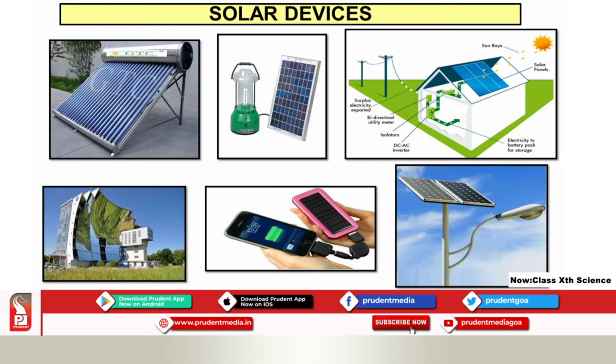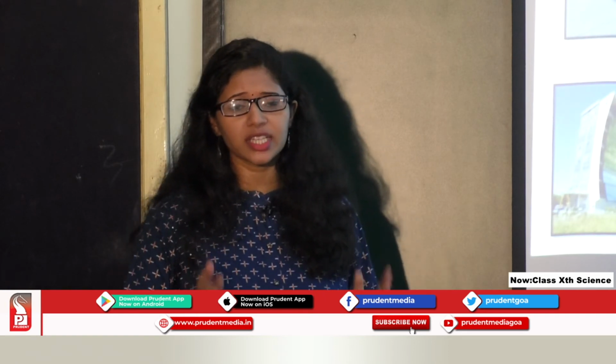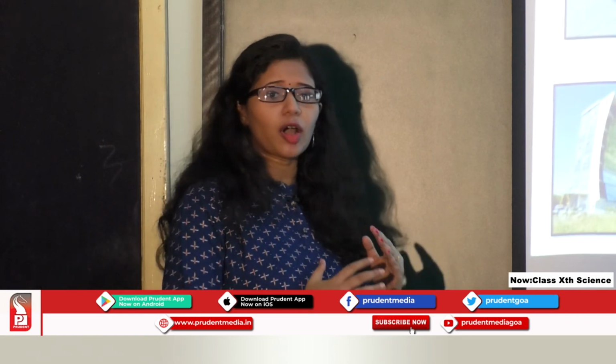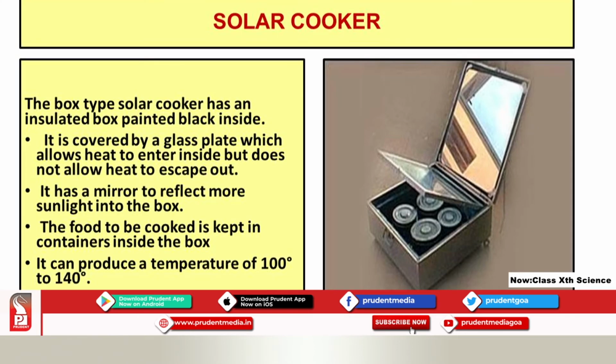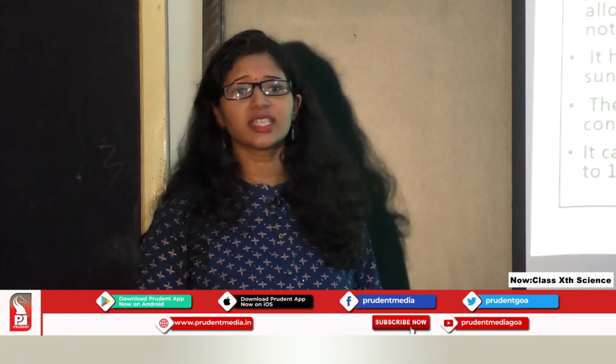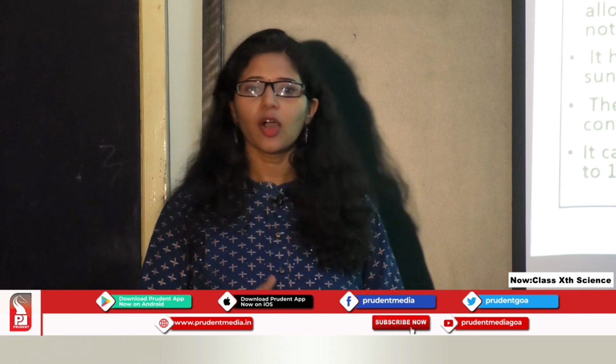Here are some of the solar devices which work by using solar energy, that is solar water heater. Then we can charge the torch with the help of solar cells and panels. Then we have solar furnaces, and even we can charge our mobiles using solar cells. Also solar panels are used for lighting purposes. So nowadays n number of devices are designed which are using exclusively solar energy. You might have seen this because people nowadays prefer this type of appliances in their homes.